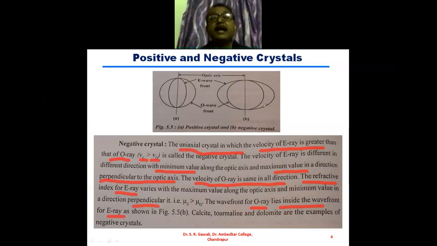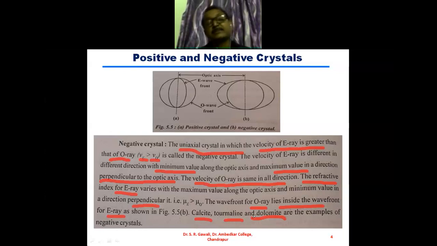In the positive crystal, the ordinary wavefront lies outside the wavefront for the extraordinary. And the examples of these negative crystals are calcite, tourmaline, and dolomite.